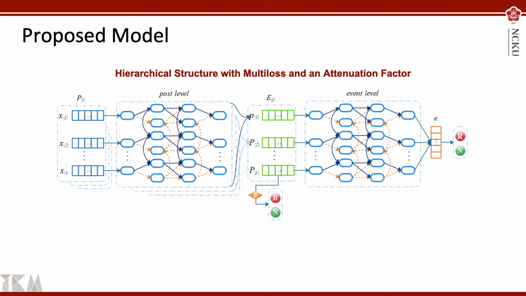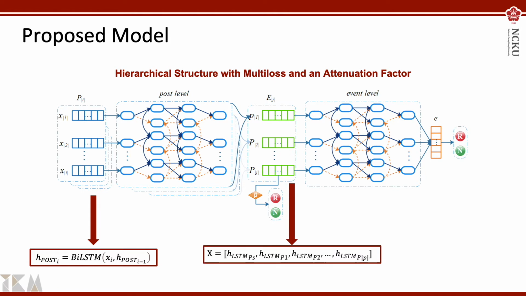This is our model. We call it hierarchical structure with multi-loss and an attenuation factor. The model consists of two levels, post and event level. The input is all posts under an event. First, we encode the text to vector using GLAF. Next, all the vectors with the post as the unit pass through the post level BiLSTM layer in proper order.